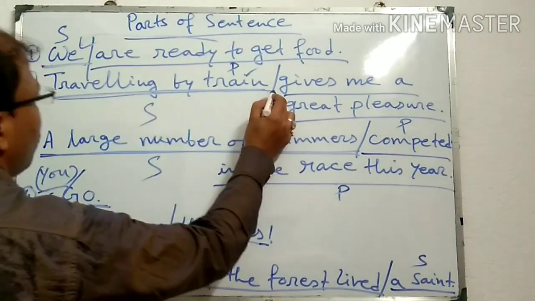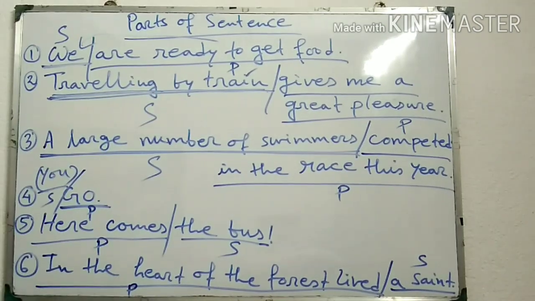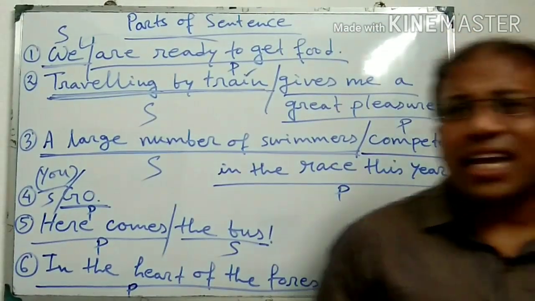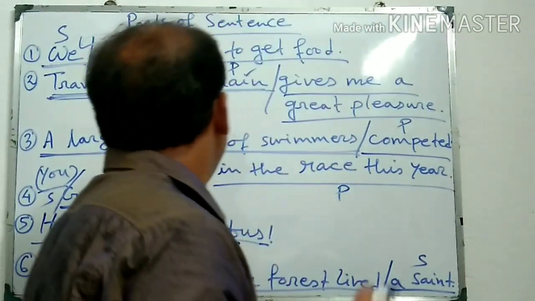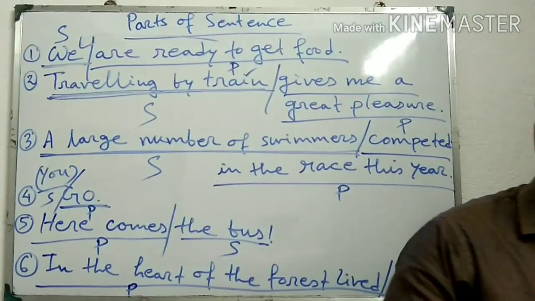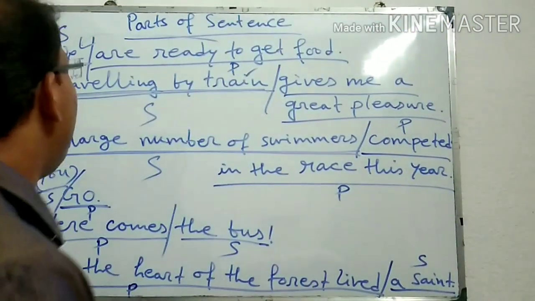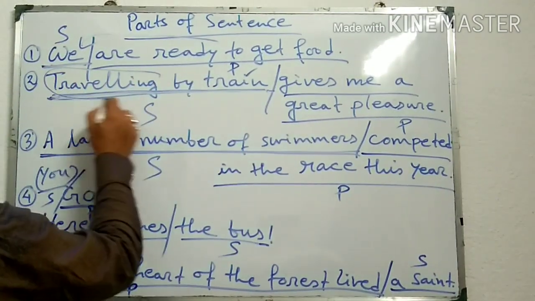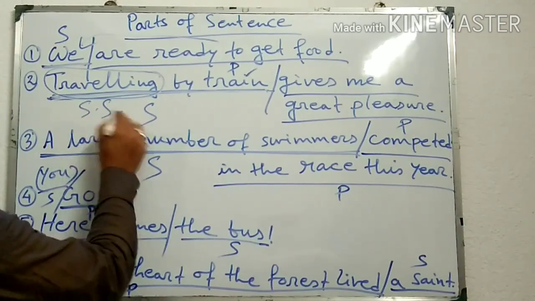Traveling by train, totally subject. Here, traveling, it is simple subject. You should remember one thing. When we divide a sentence as subject and predicate, the main word in the subject part is called simple subject. For example, here, traveling by train, traveling is the main word or the main subject. It is called simple subject.